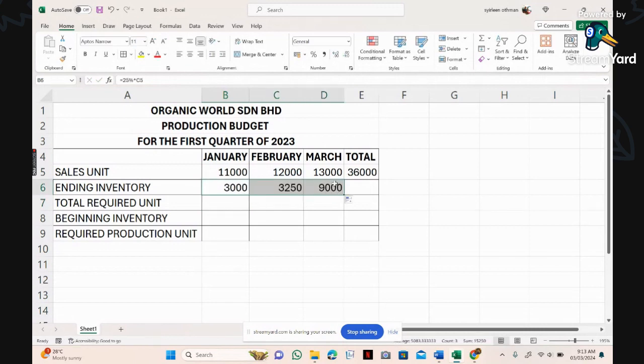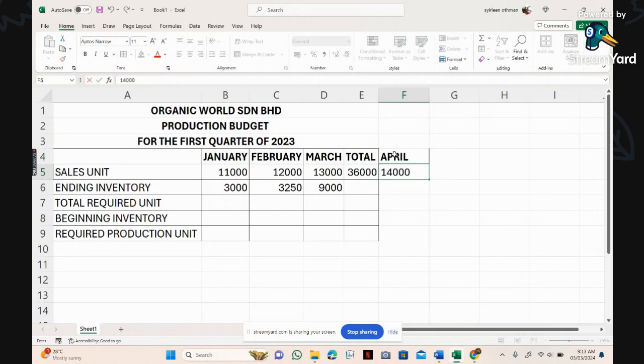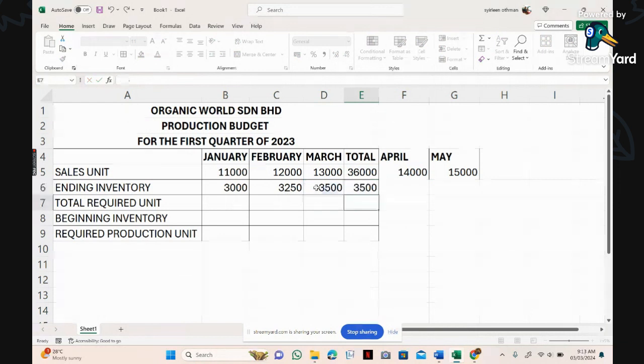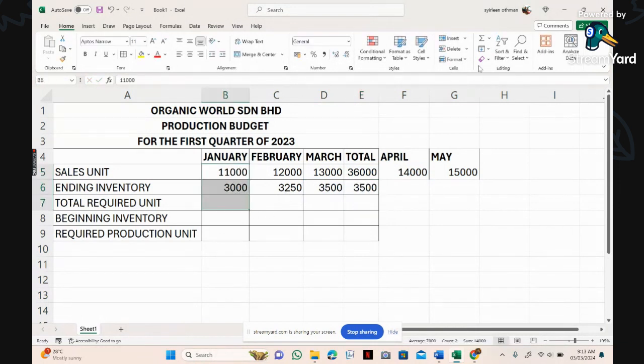But March is wrong, because we should take it from April. So I'm going to add April beside it. April, as you can see here, is 14,000. And I also add May beside it, which is 15,000. So I change March's ending inventory back. I only change the cell: it's not E5, it's going to be F5. Enter, and you get 3,500. Ending inventory is the last item. Total is just a sum, then drag the figure to the end.